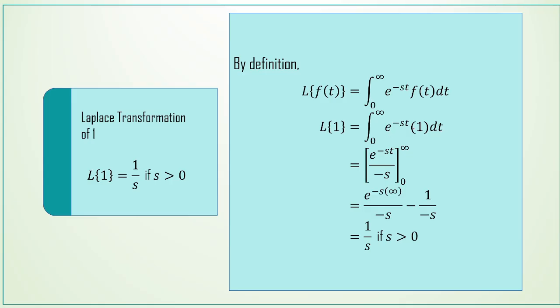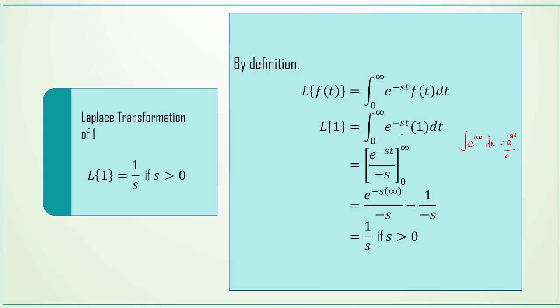So this is e power minus st dt, and we know the integration formula, integral e power ax is equal to e power ax by a. Here the variable of integration is x, and the coefficient of x is a. So when we integrate this function, the coefficient a should be in the denominator.